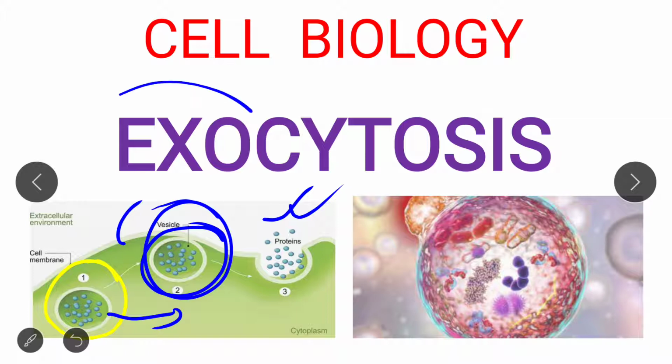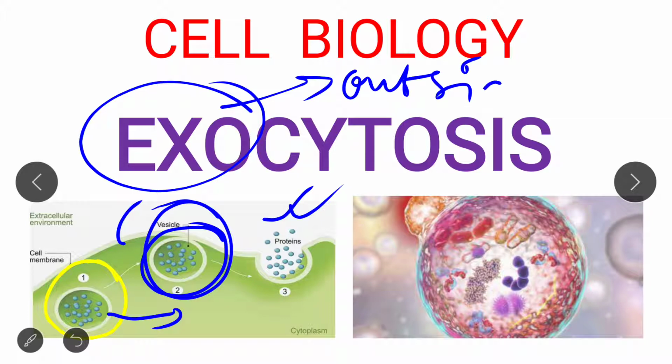It moves outward. Exo means outside. When this vesicle which contains cellular contents, that is protein or any other material, moves outward, that is exocytosis. It fuses with the cell membrane and releases the content there. So this is the mechanism of exocytosis.